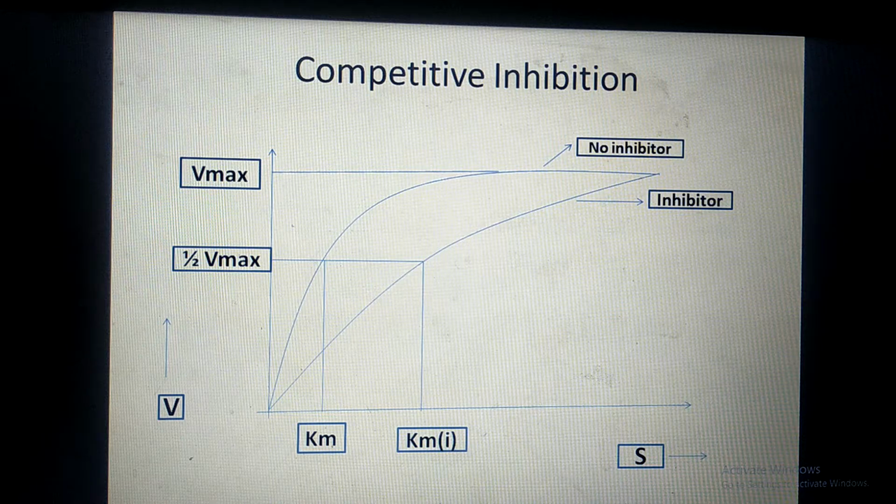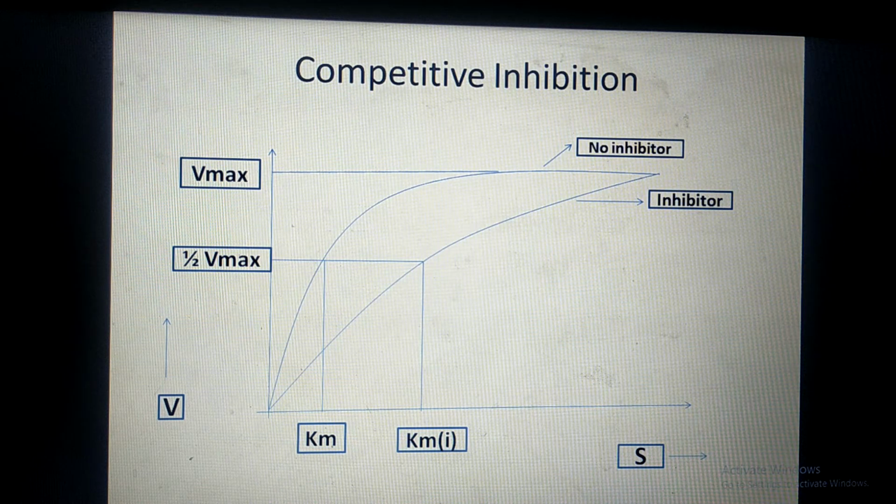And maximum velocity is achieved when all enzyme molecules are involved in the reaction. So in the presence of a competitive inhibitor, maximum velocity can be achieved, and the condition is that we have to increase the substrate concentration.